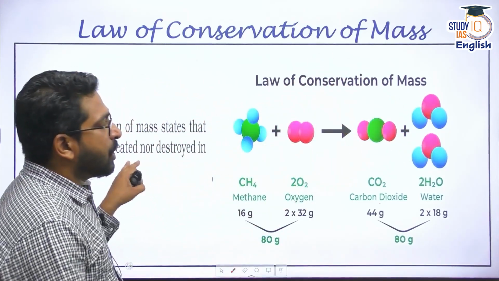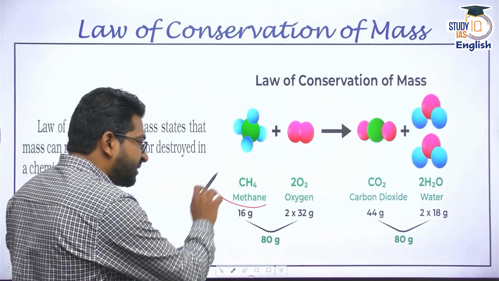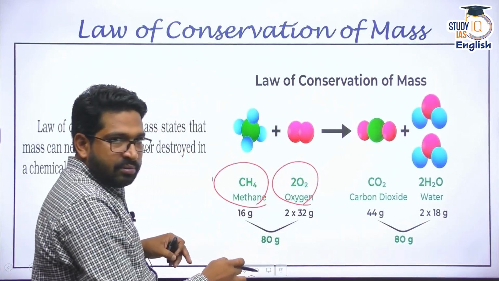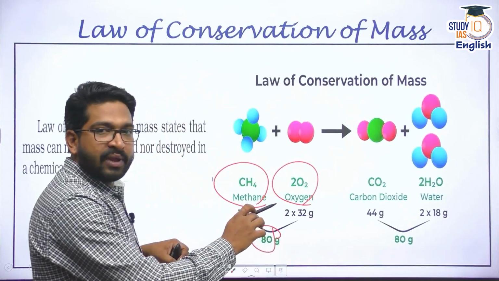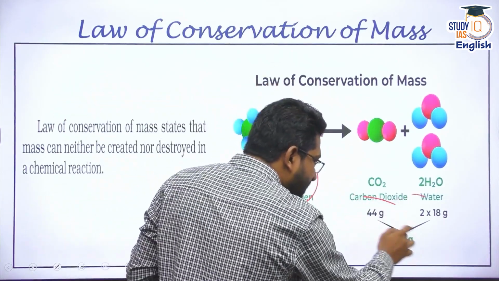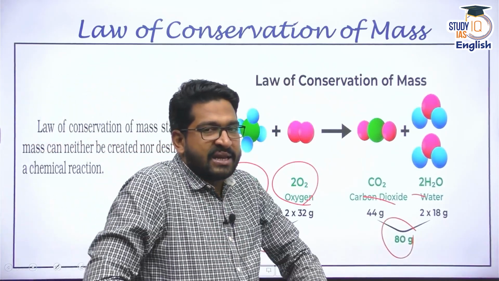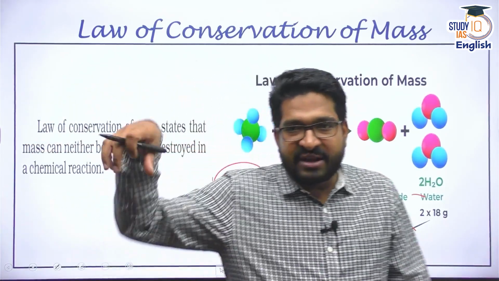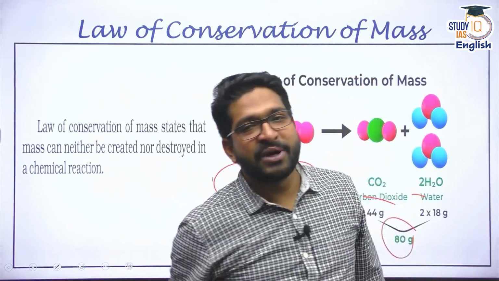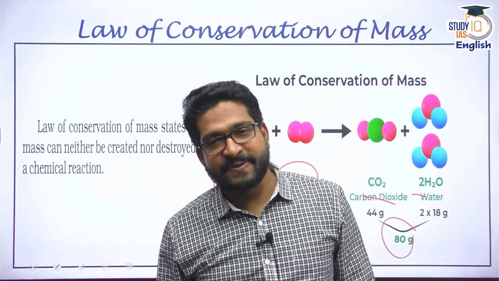You can see here the law of conservation of mass. Say when methane combines with oxygen, the reactants are 80 grams, and the final products, carbon dioxide and water, would be 80 grams. This is the basic idea of the law of conservation of mass. Mass can neither be created nor destroyed. Whatever reactants you use, they will be transformed into final products plus the byproducts.